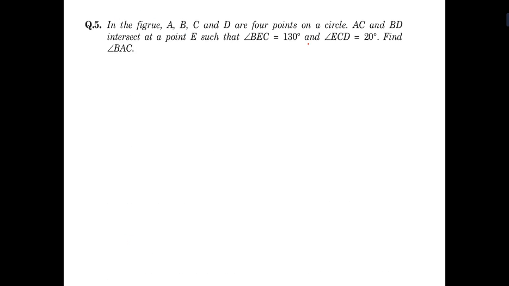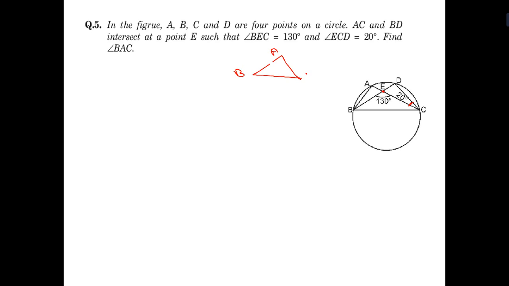In the figure, ABCD are 4 points on a circle. So we have to draw one circle. You will see this type of figure, where the diagonals intersect at point E, BEC is equal to 130, and ECD here is 20 degrees. Find BAC. You will see that BAC and BDC are both on the same segment. So if we find out either A, we can find out D easily. To find out A, let me see how they are doing.